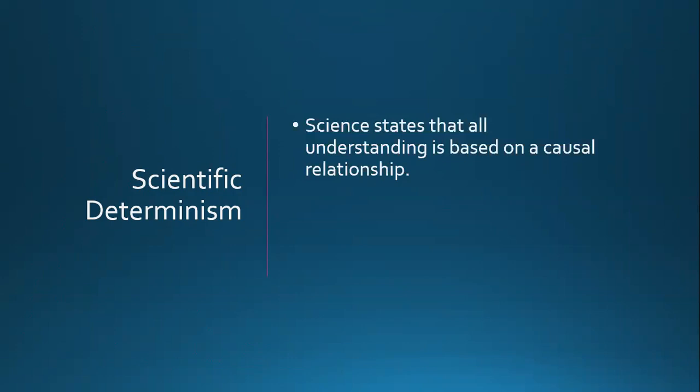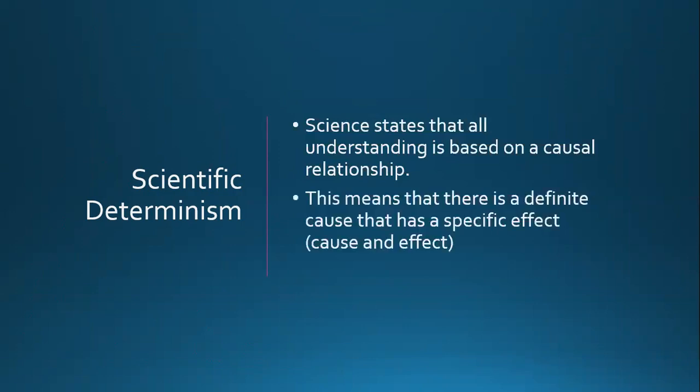So science states that all understanding is based on a causal relationship. That's why it's deterministic, cause and effect. This means that there is a definite cause that has a specific effect. If we're looking at science, we could use this as our type of determinism as it looks at science as a whole.